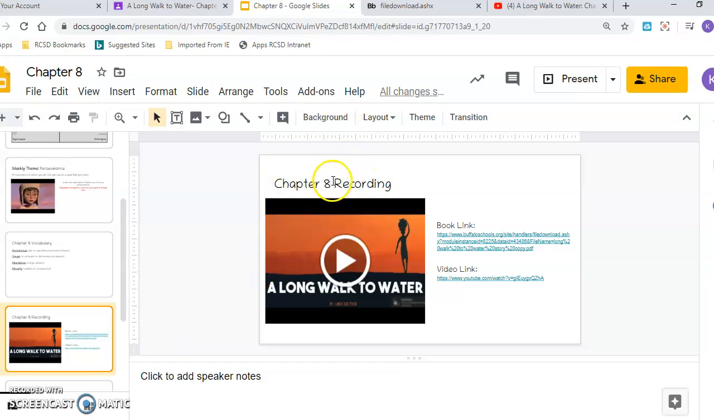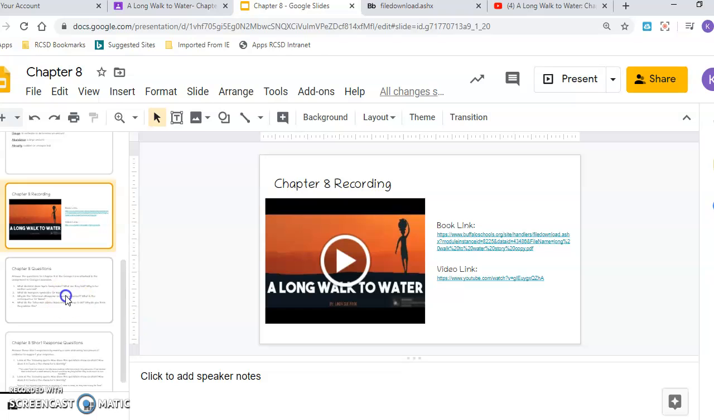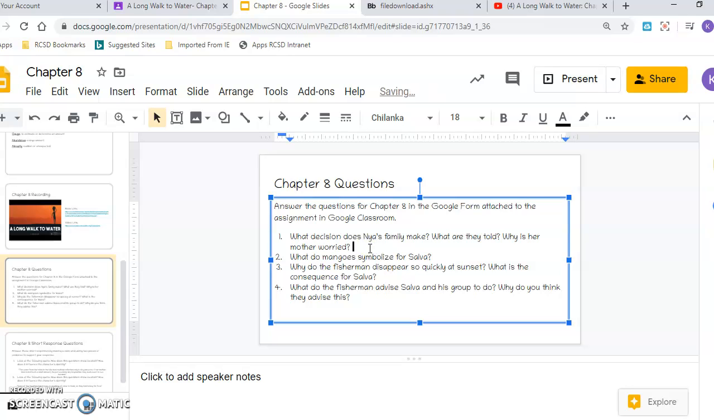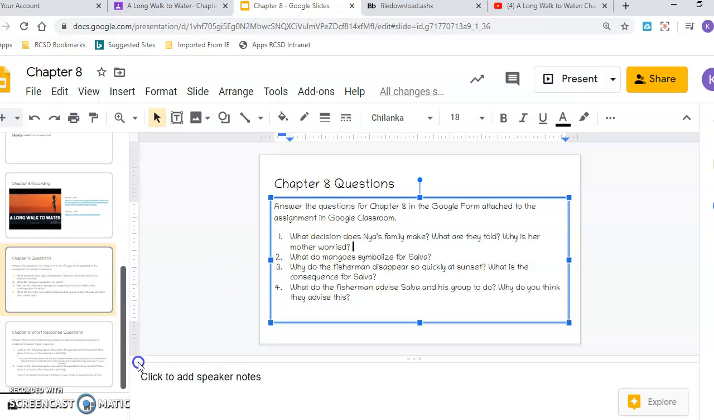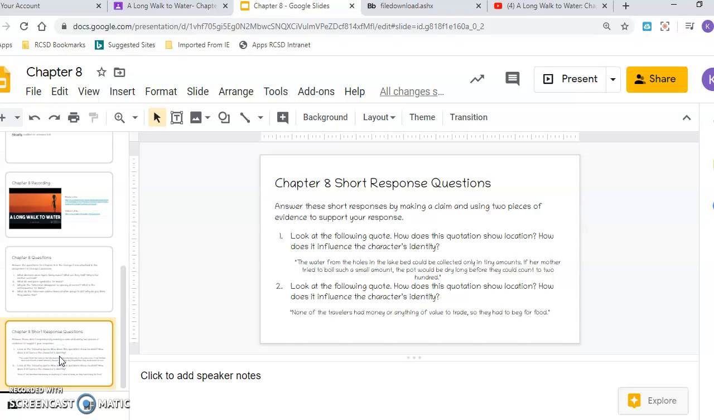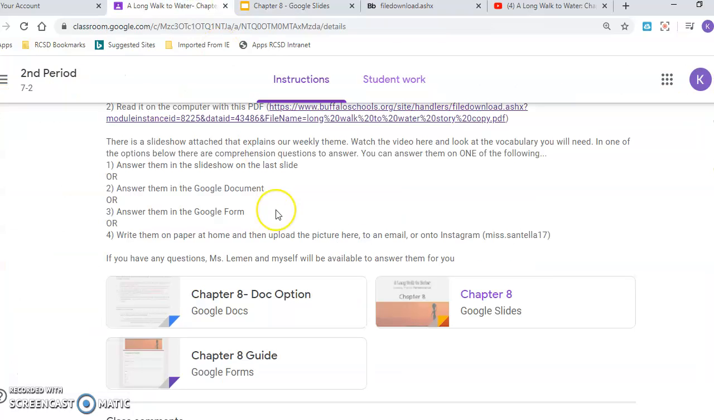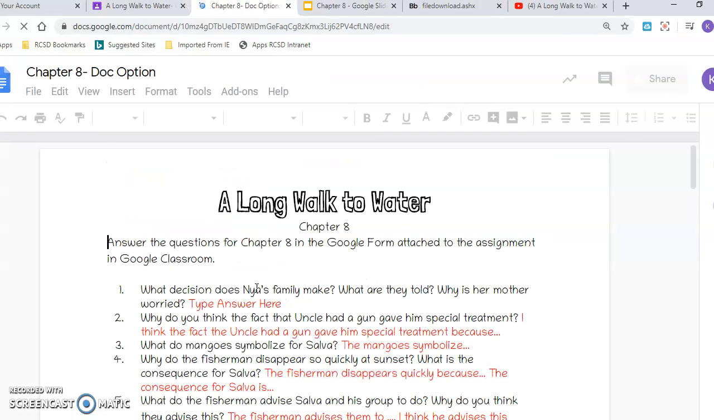Okay, Chapter 8, reading. Again, these are the 2 things they have up here. There's just the links again. And here we go, Chapter 8 questions. So you can answer them right on here by typing right in here, or you could do it in the other couple options that are listed. So I'm going to not type on here. I'm going to go back to here, and I'm going to type in the Google Doc option, number 2 option. I'm going to click on here and type in here.